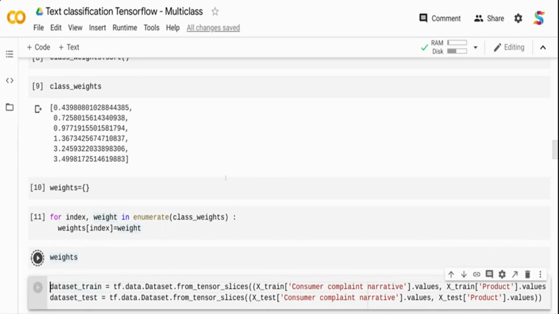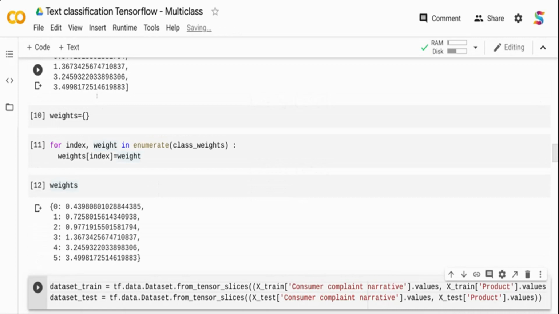Now I have still not converted my target into a numerical value. I'm going to do that in TensorFlow, but I'm going to use the same order which I used here. So now if you see, from the list object it has become a dictionary object over here, right?